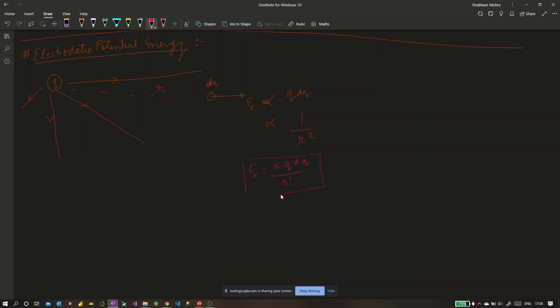So this force is called electrostatic force, and this force is also conservative. It's quite like gravity, because you can look at the equation and it looks quite similar to G m1 m2 upon r square, isn't it? Which is the gravity force. The only difference would be that this is quite larger in magnitude as compared to gravity. Gravity is largely a weaker force as compared to electrostatic force.